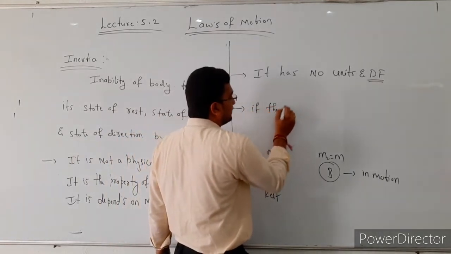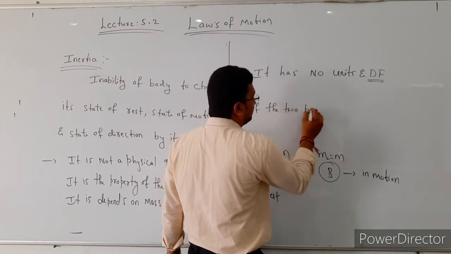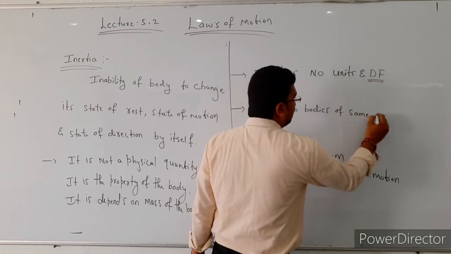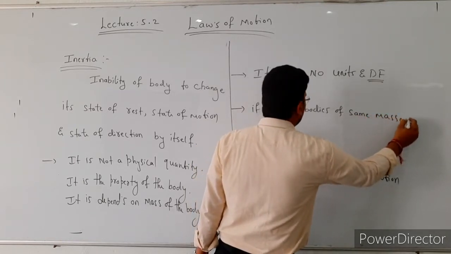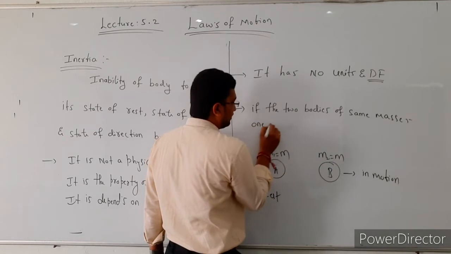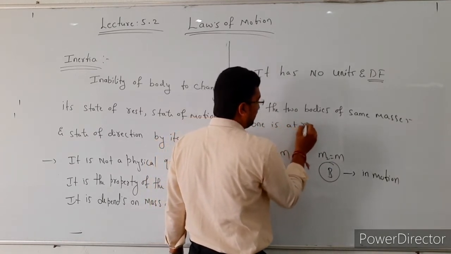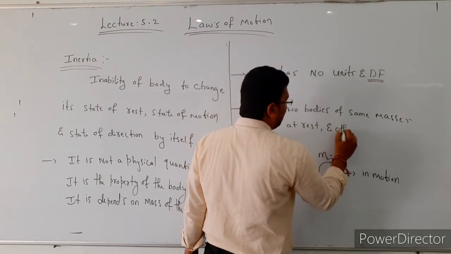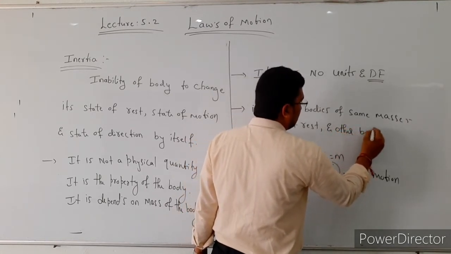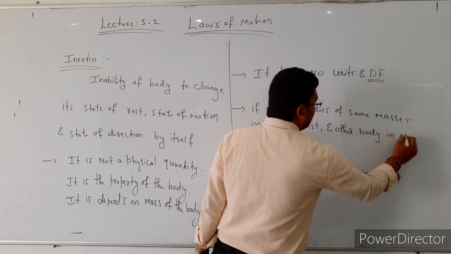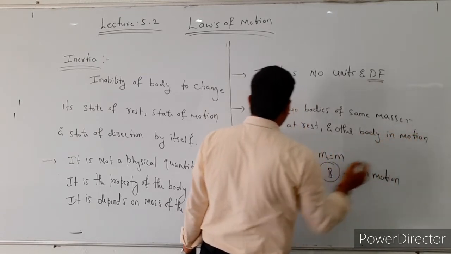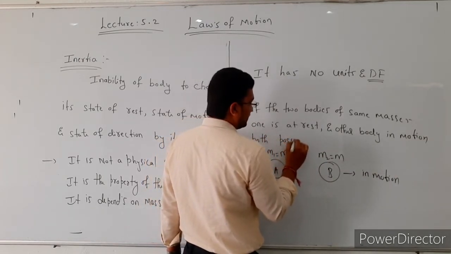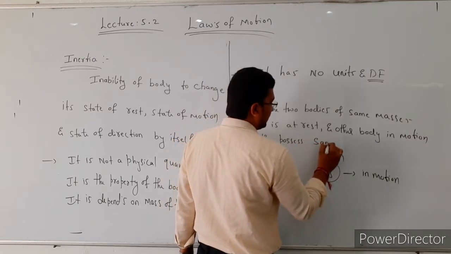If two bodies of the same mass, one body is at rest and the other body in motion, both possess the same inertia.